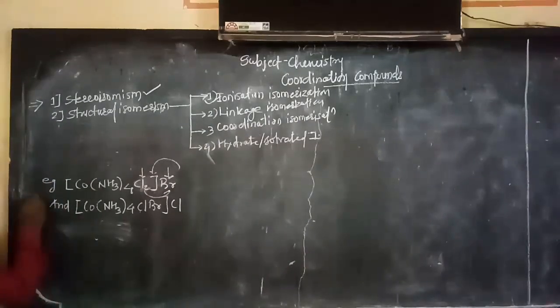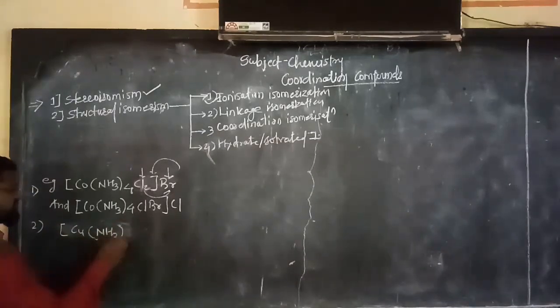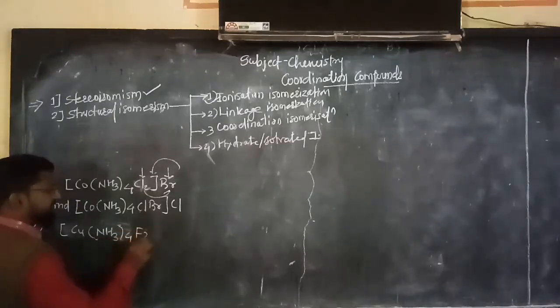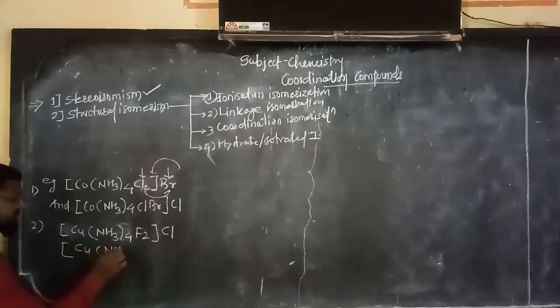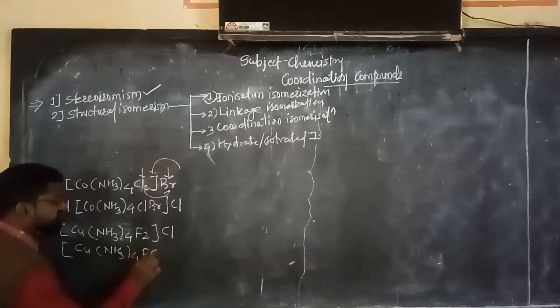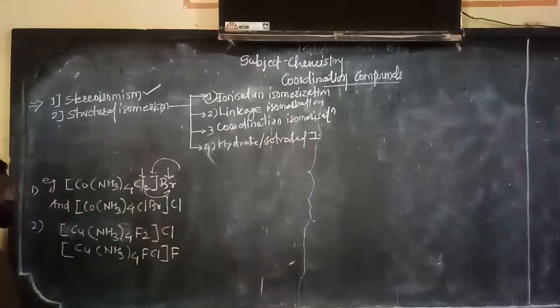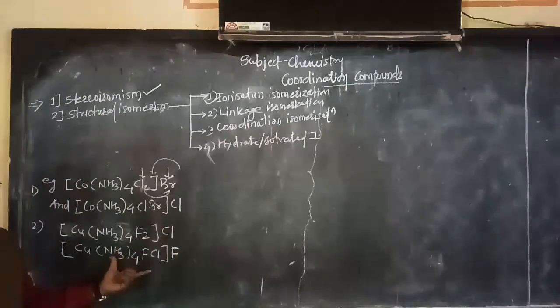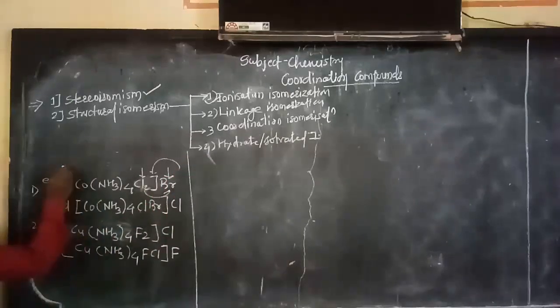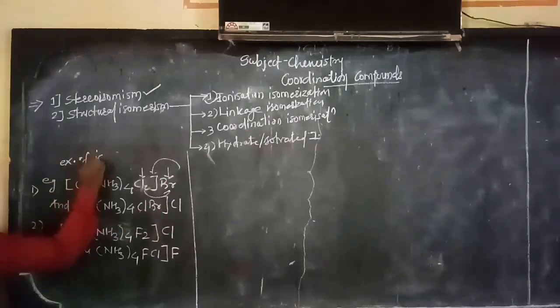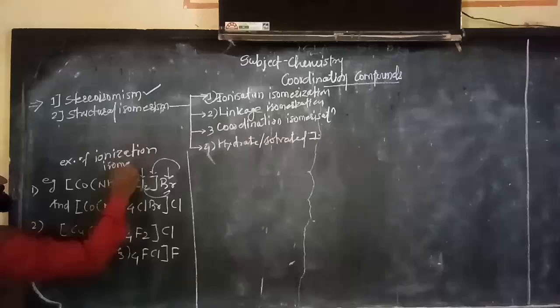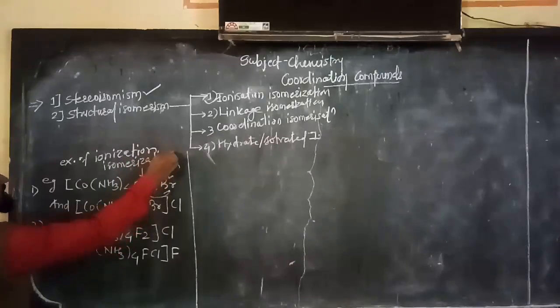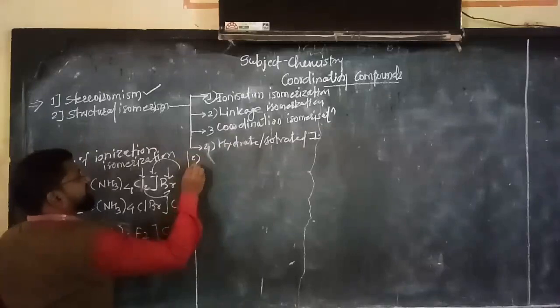We can take a second example. Cu(NH3)4 with F2 and here Cl, and after that Cu(NH3)4FCl and here F. So it is also a good example of ionization isomerization. Now let us start the second, linkage.